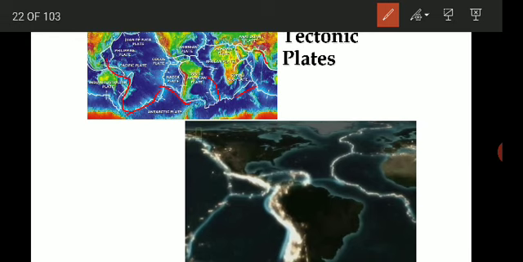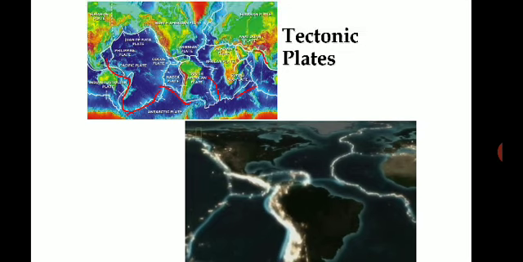There are 7 major tectonic plates, along which there are continuous earthquakes and continuous movement below the ground, and that is leading to all these movements taking place on the earth.